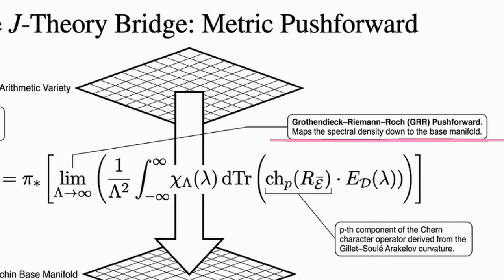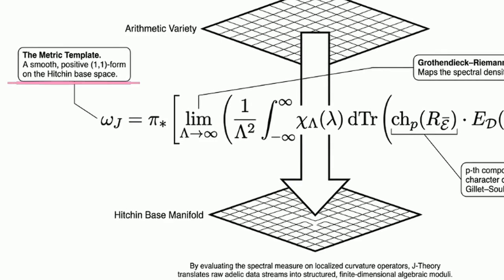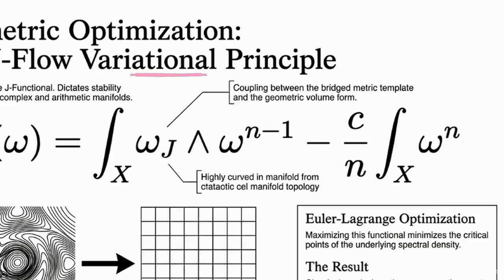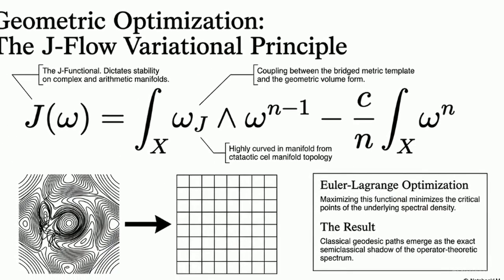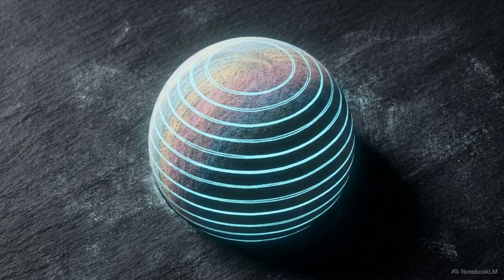This is the Grothendieck-Riemann-Mach push-forward. It maps the spectral density from our arithmetic variety down to the Hitchin base manifold, creating a smooth metric template. We then plug this template into the J-functional. By maximizing this functional, we minimize the critical points across the geometry, essentially smoothing out the topological wrinkles in the data. This optimization produces the semi-classical shadow of the original operator spectrum. We see this manifested as classical geodesic paths, the smooth trajectories that define our physical reality.